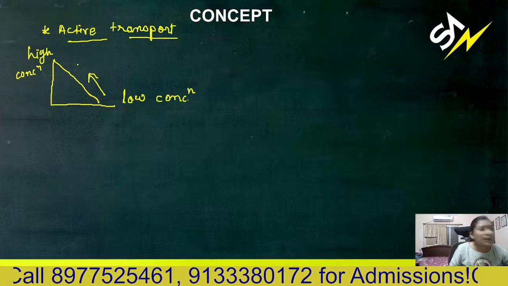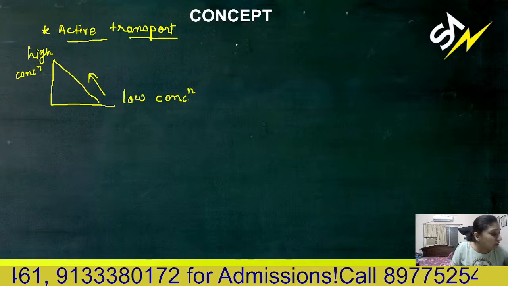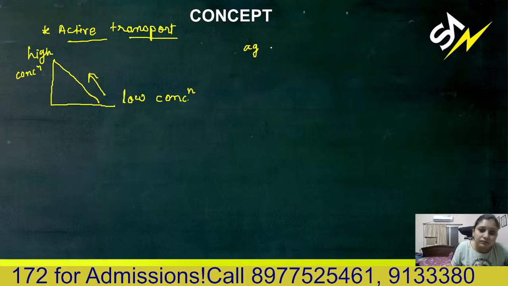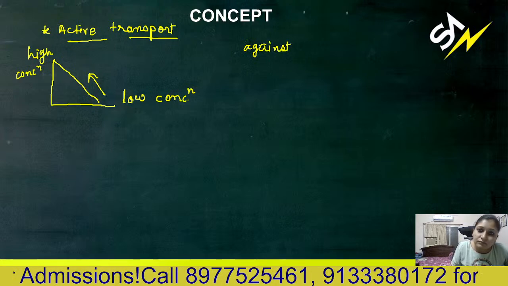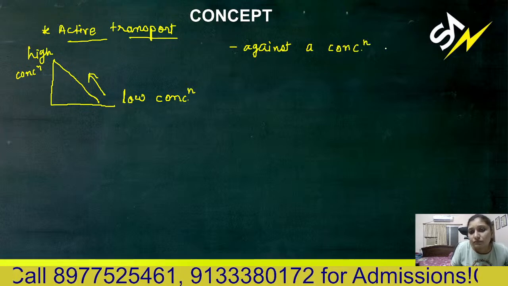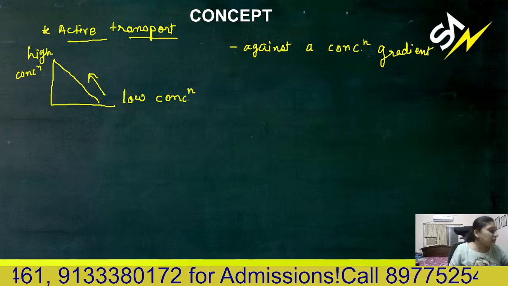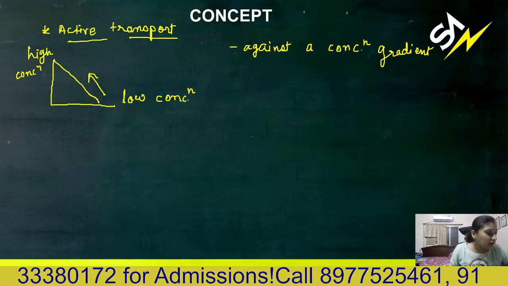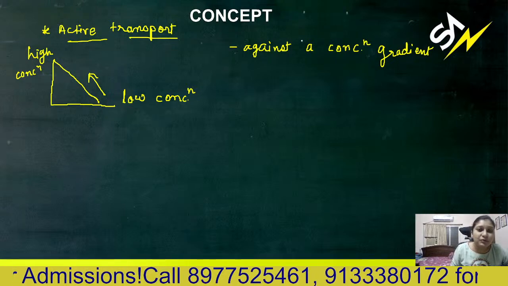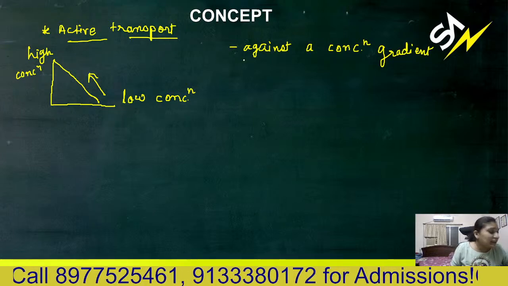So anything moving in this gradient, opposite to the concentration gradient, against a concentration gradient, is carried out by a membrane protein. It is a type of facilitated diffusion only, but it is opposite. So that is known as active transportation.